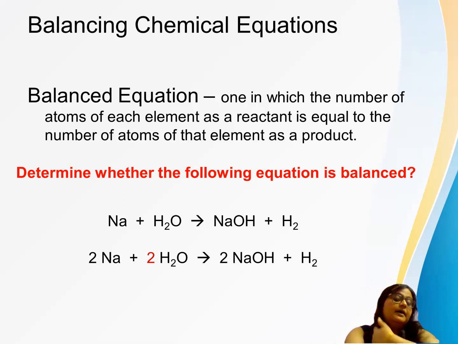So let's see. What do we have to do? We have to balance H2. So if we put 2 in front of H2O, that is 2H2O, and put 2 in front of NaOH, then that will make how many H2 now on the reactant side? 4, 2 into 2 is 4. On the right hand side, 2H: can you see, the H of NaOH, we put 2 in front so it will be 2, and the H2 of hydrogen gas is 2. So how many atoms of hydrogen?